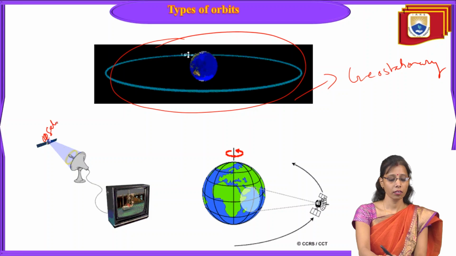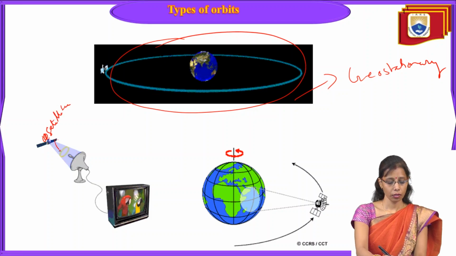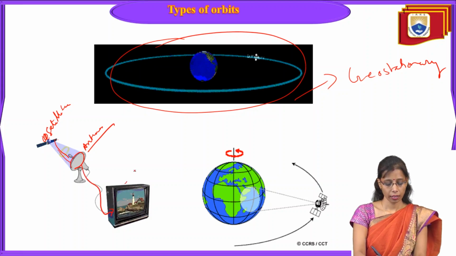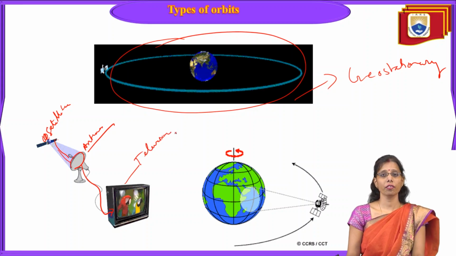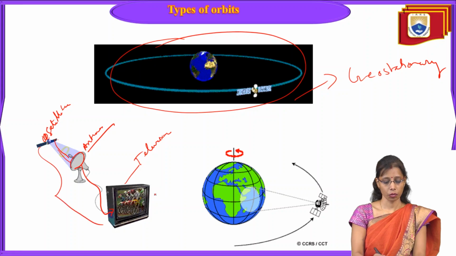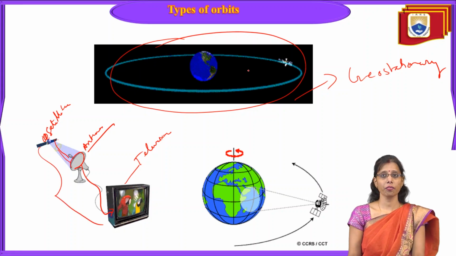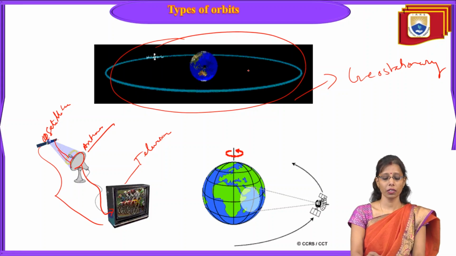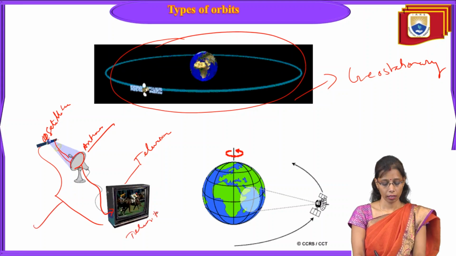Now here you can observe the satellite. It is receiving the signals to this antenna, and from the antenna it is going to the television. So we are able to see the channels, and we are able to communicate through this satellite system. Here you see the rotation at the speed of the Earth only, and that's why we call it geostationary. With the help of this, we are able to see television information.